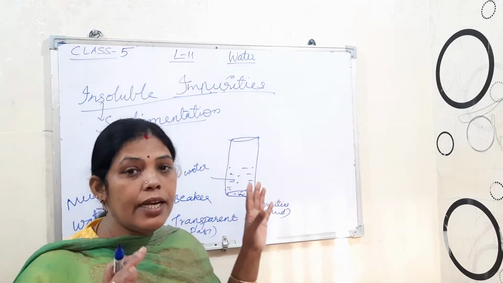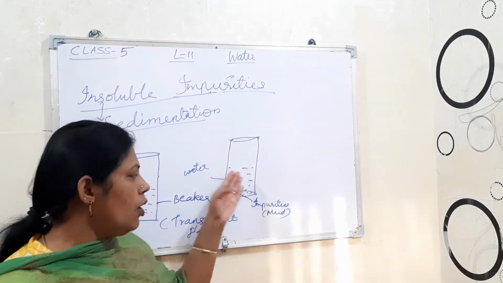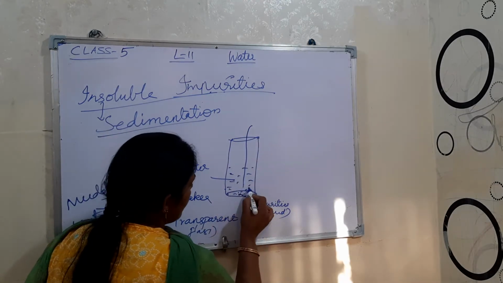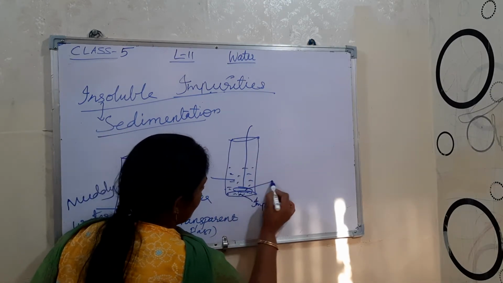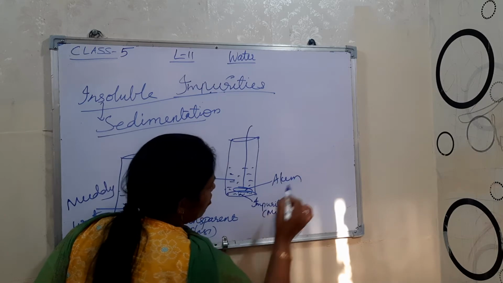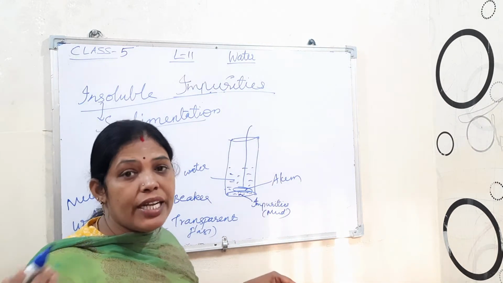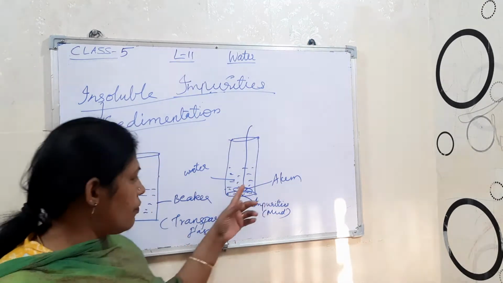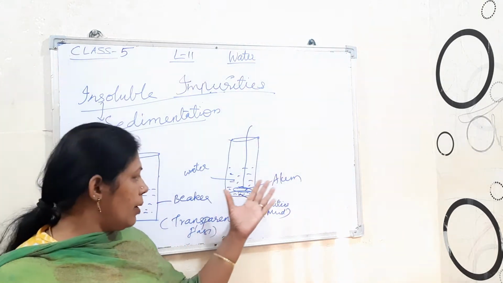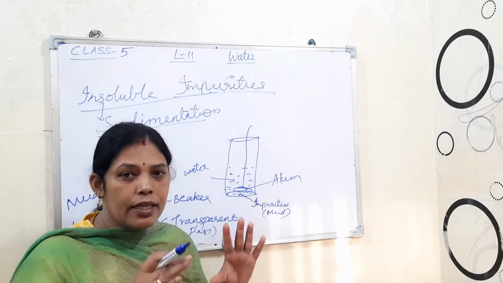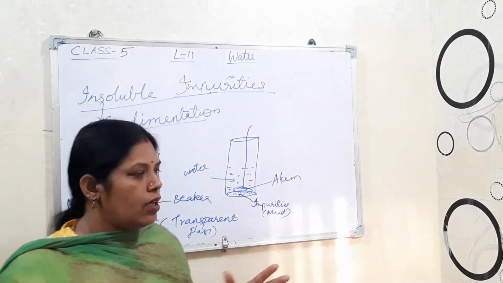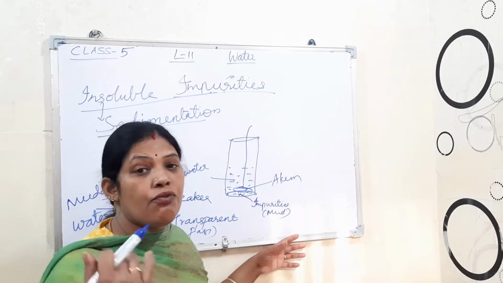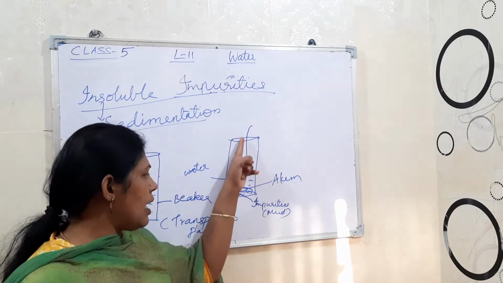If we need it faster, then what can we do? Keep a piece of alum in it, with a thread. Alum is what you people call fitkari. Why are we putting it here? To make these impurities settle faster. To improve the sedimentation and make it faster, we are keeping this alum inside.